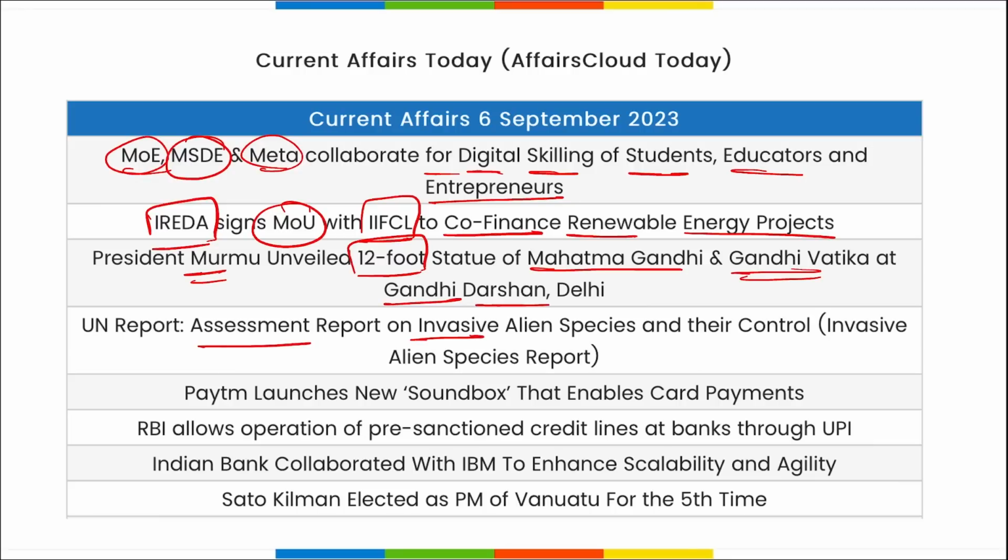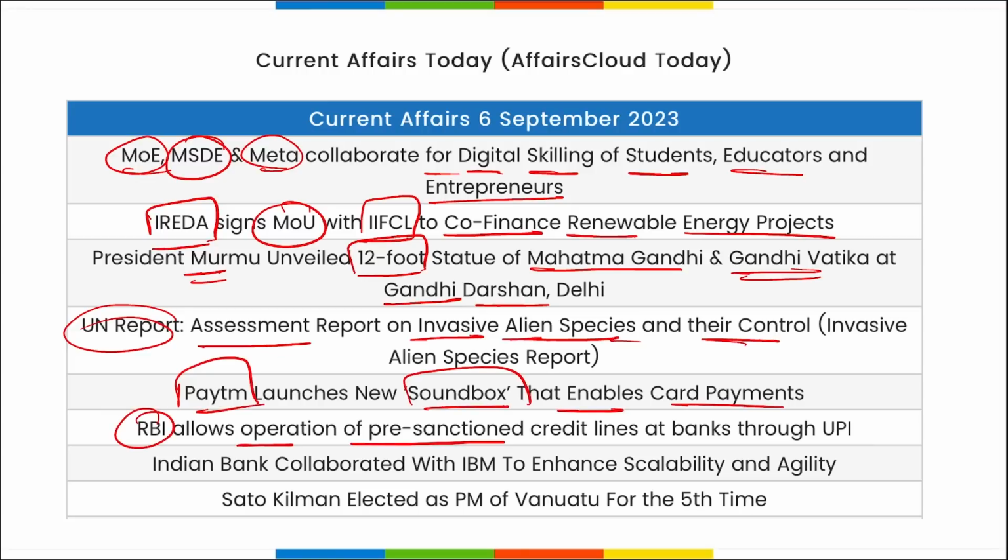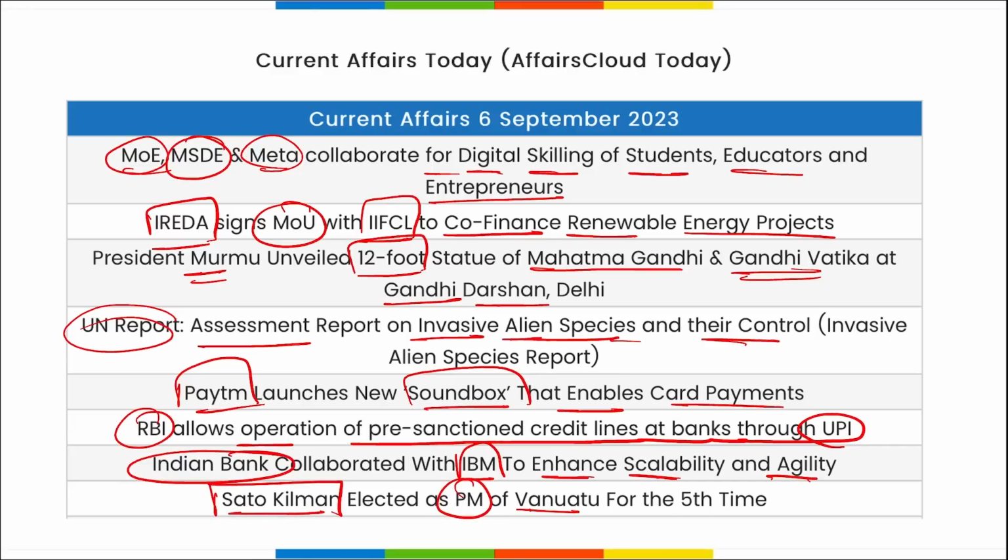Assessment report on the invasive alien species and their control was released by the UN. Paytm has launched a new soundbox that enables card payment. RBI has allowed the operation of pre-sanctioned credit lines at banks through UPI. Indian Bank collaborated with IBM to enhance scalability and agility, and also allow Indian banks to use their IBM servers. Sato Kilman has been elected as the Prime Minister of Vanuatu for the 5th time.